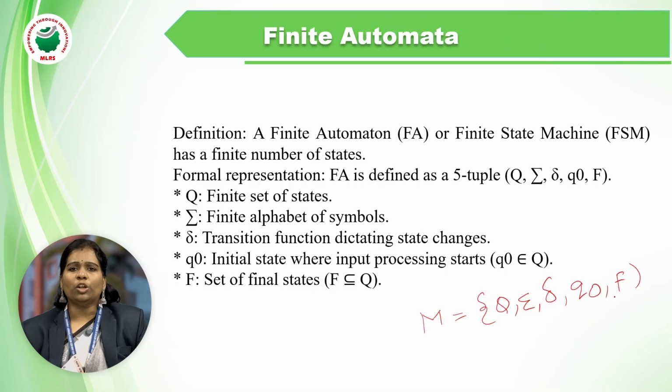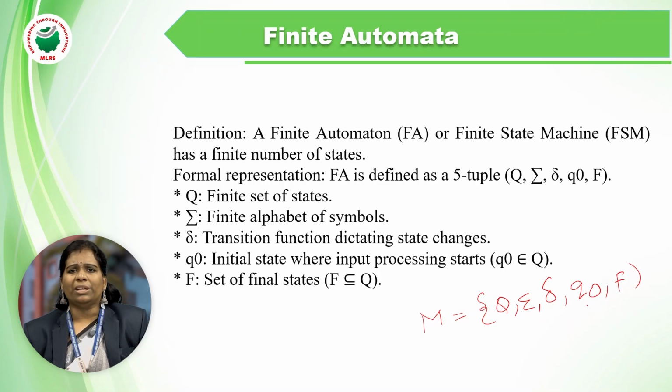So this finite automata acts as a machine, and it has a number of states. The 5 tuples are Q, sigma, delta, Q naught and F.